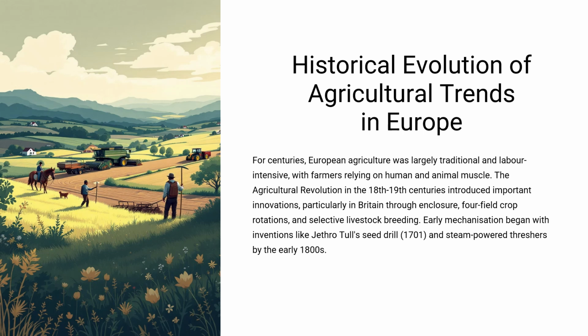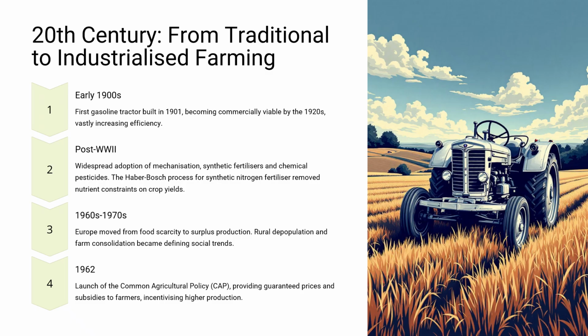The agricultural revolution in the 18th–19th centuries introduced important innovations, particularly in Britain, through enclosure, four-field crop rotations, and selective livestock breeding. Early mechanization began with inventions like Jethro Tull's seed drill (1701) and steam-powered threshers by the early 1800s.